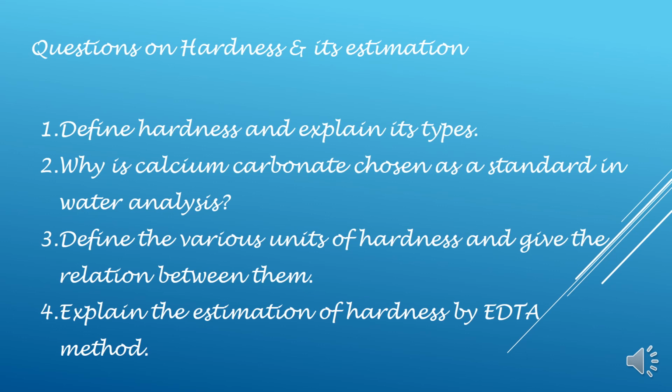And next question will be, we will be asked to define any one of the units of hardness, or we will be asked to define all the 4 units of hardness, and we will be asked to give the relation between the various units of hardness. And finally, as a part B question, the most important question is, explain the estimation of hardness by EDTA method.